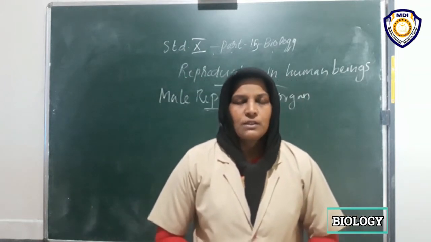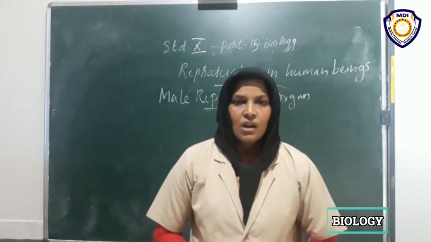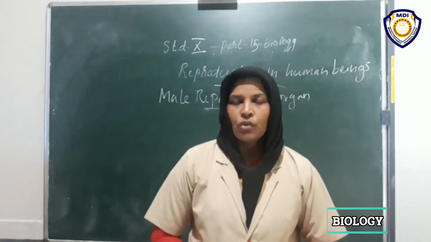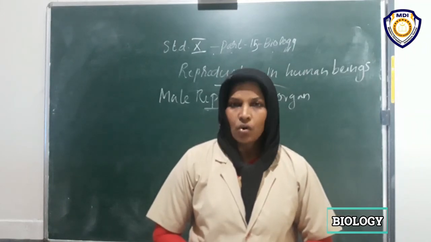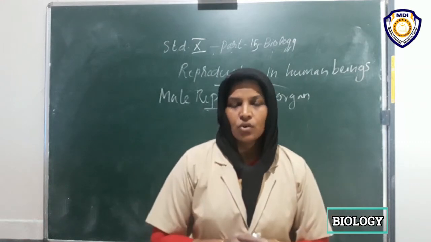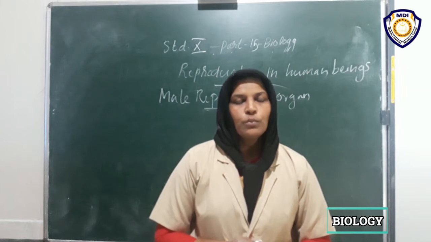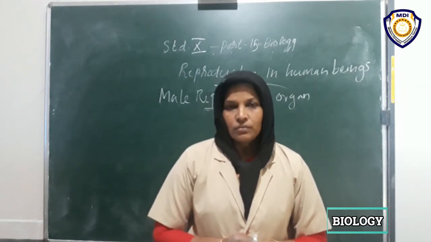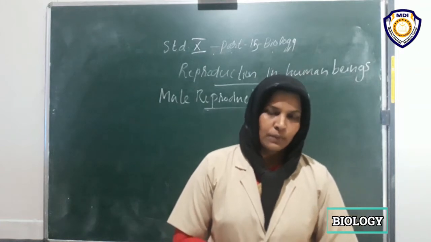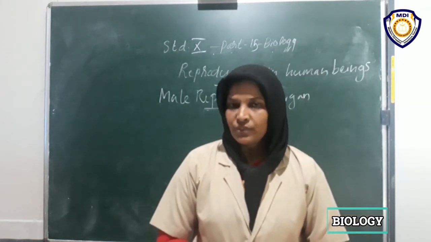The female reproductive system is located in the abdominal cavity. There is a pair of ovaries. Ovaries release eggs or ova. Then there is a duct leading from each side of the ovary. This duct is called the fallopian tube or oviduct. The fallopian tube or oviduct is the site of fertilization.